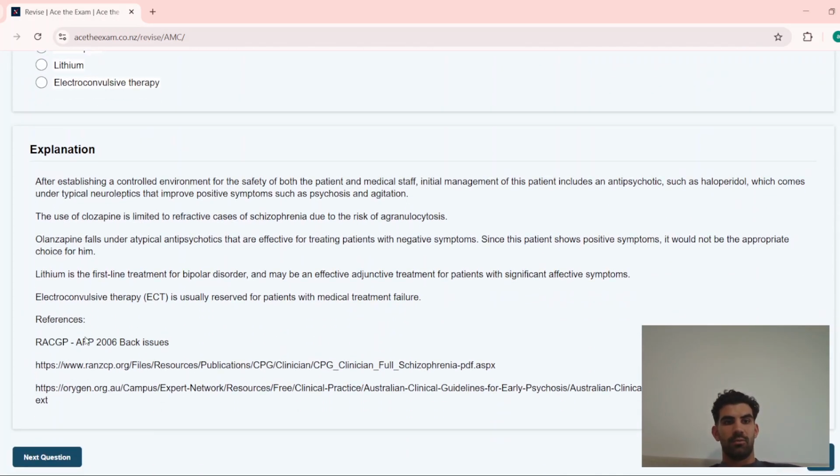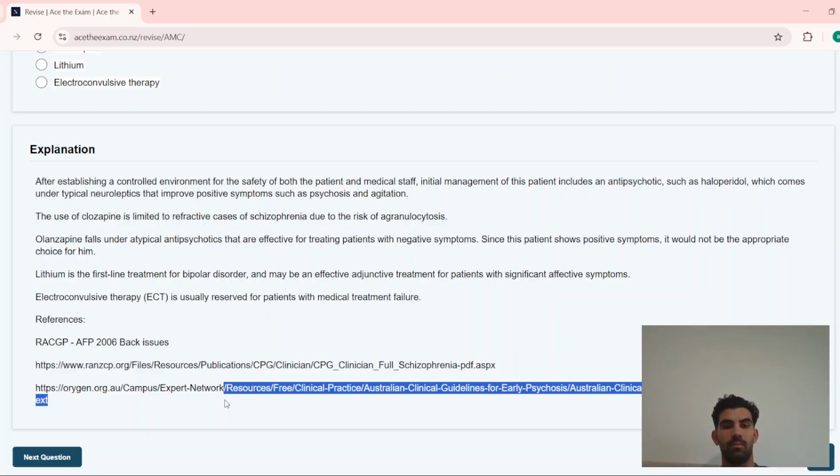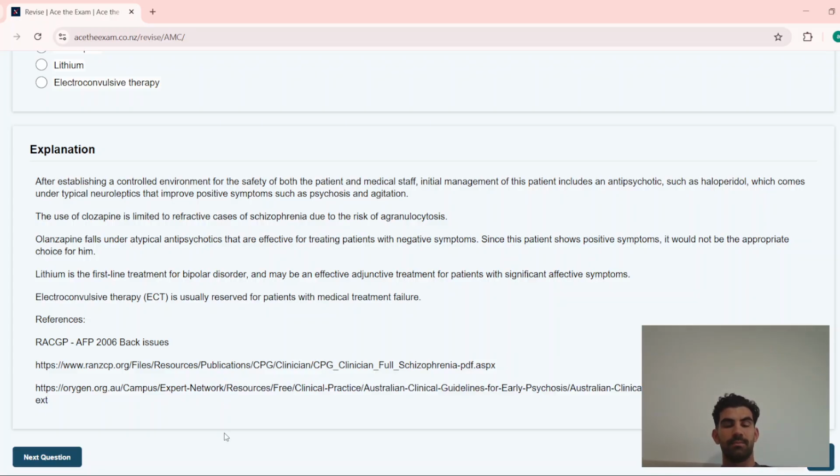It has a great explanation here, as you can see, that goes through everything we said. If you want to, pause the video and read through that. It also gives great references, which I also like about this question bank, and you can go and check them out. They're all Australian and New Zealand related.